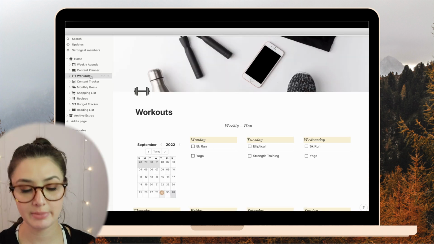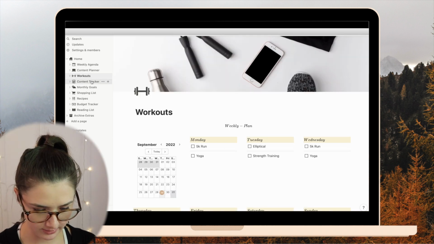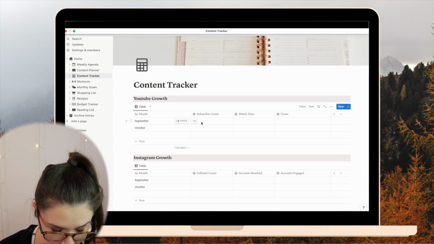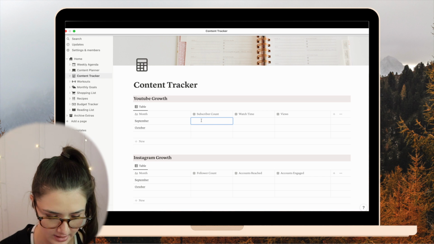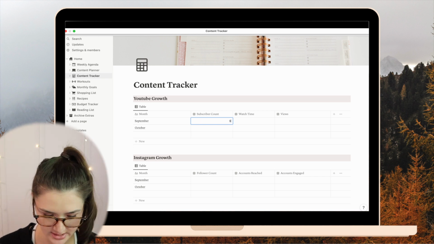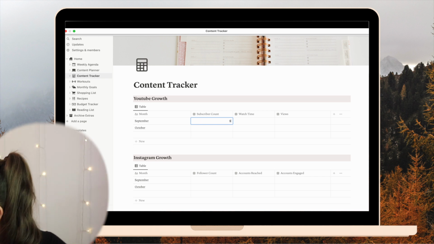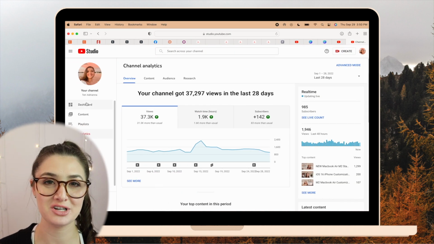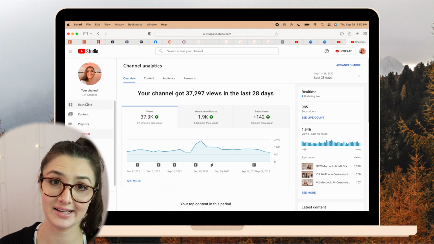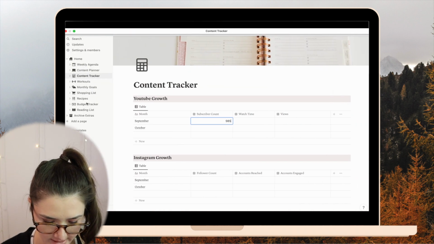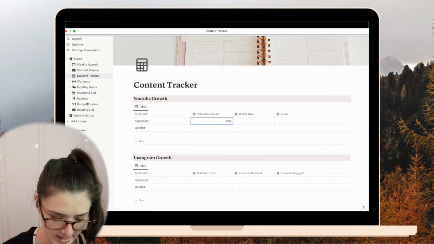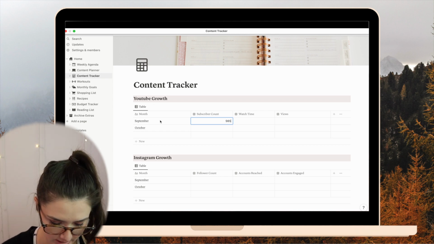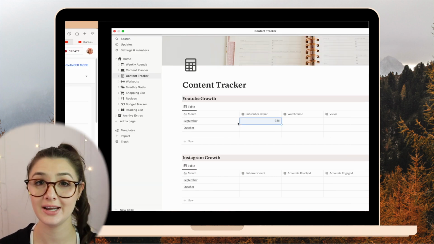Okay, the next page really should actually be over here because it doesn't make sense for it to be somewhere else. For now, I just wanna go through and fill in the tables that I've made. So I'm just gonna look at my YouTube analytics so I can see how much I've grown when I do this again for next month. I'm just gonna do what my subscriber count was at as of today. I'm sure it'll be different by the actual end of September, but I'm at 985.